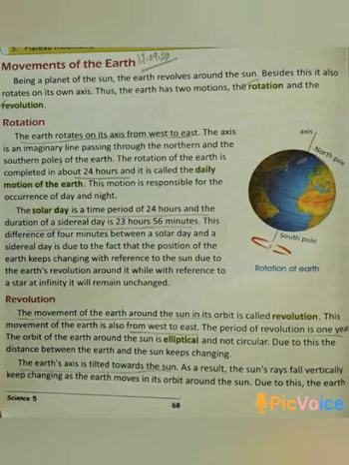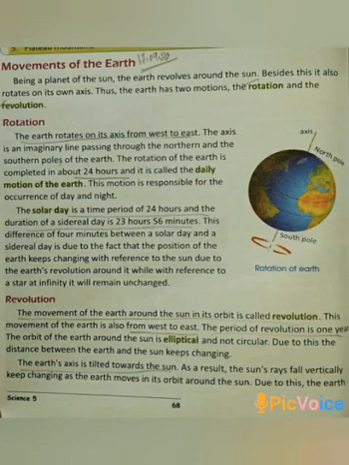Then revolution. What is revolution? The movement of the Earth around the Sun in its orbit is called revolution. This movement of the Earth is also from west to east. So children, rotation and revolution both are west to east. The period of revolution is 1 year.